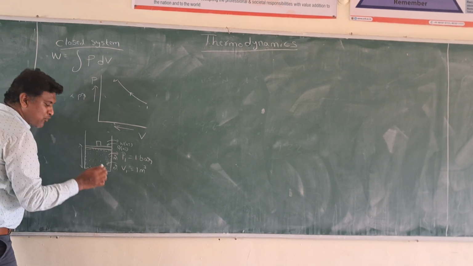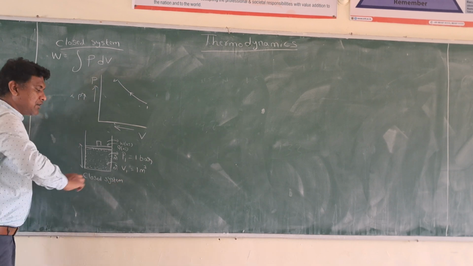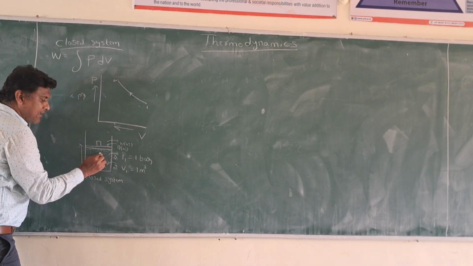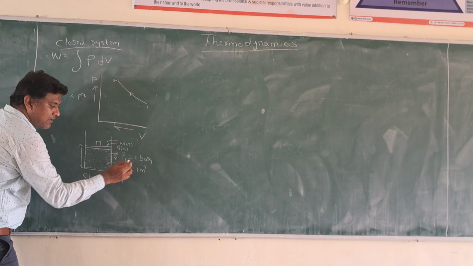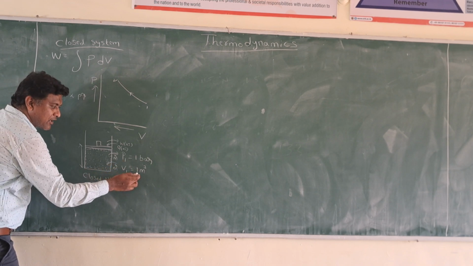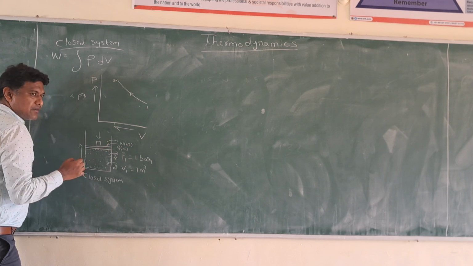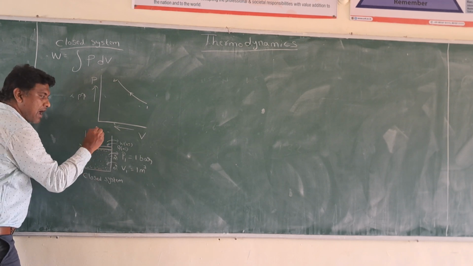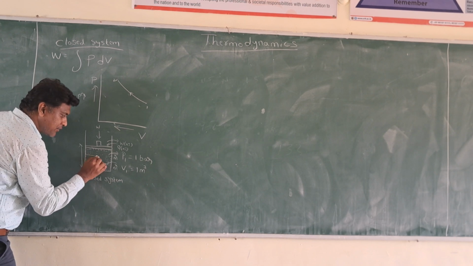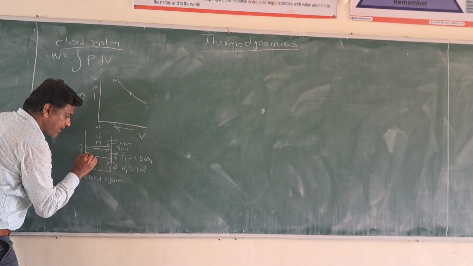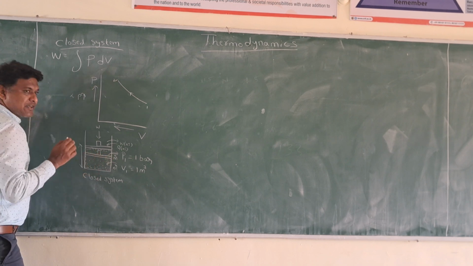This is an example of a closed system. I am taking a gas. This is a gas, and it is called a closed system. The initial pressure of the gas is 1 bar and the initial volume of the gas is 1 meter cube. Now I am compressing it. I am doing work on the system. And the system has been compressed to a certain volume and certain pressure.